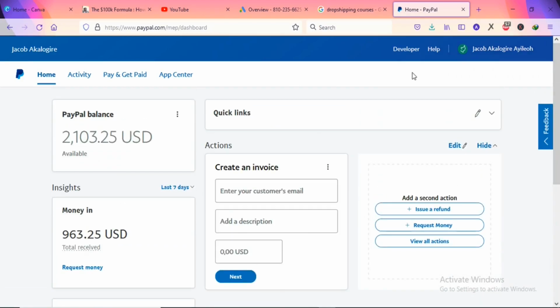And the best part is that you can use this strategy to make money even if you're a beginner, and it works worldwide. So wherever you are in the world, you can use this simple strategy to make money from home.